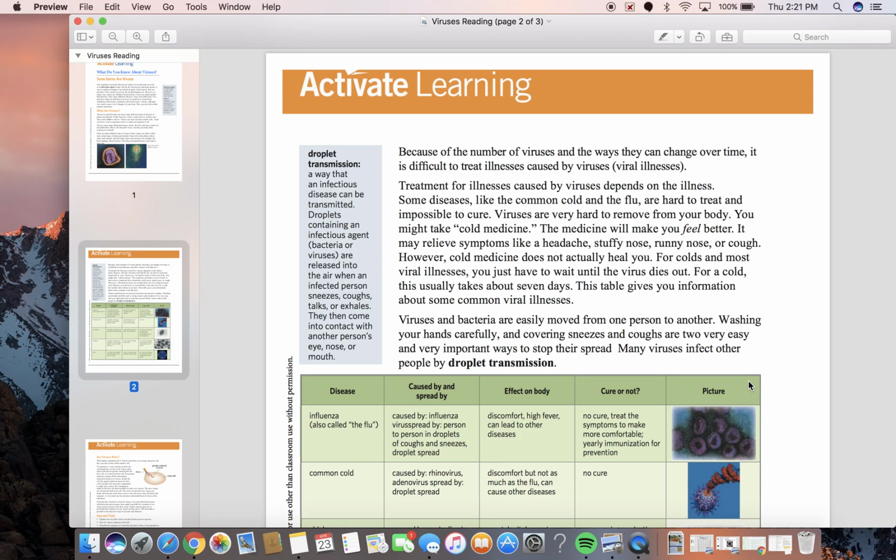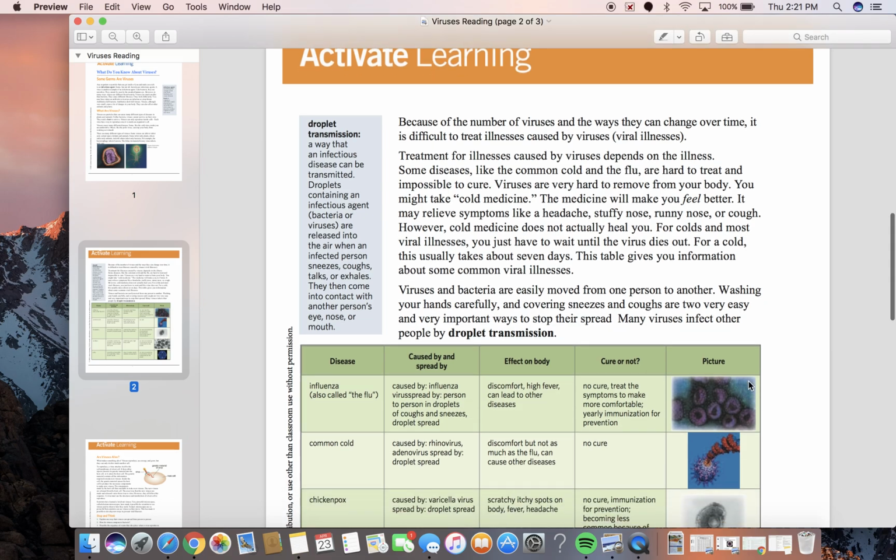Viruses and bacteria are easily moved from one person to another. Washing your hands carefully and covering sneezes and coughs are two very easy and very important ways to stop their spread. Many viruses infect other people by droplet transmission.